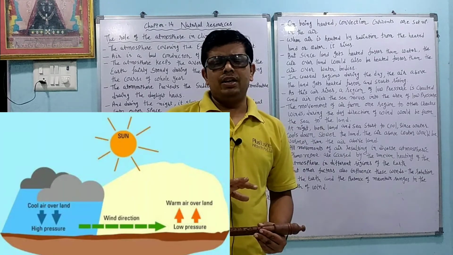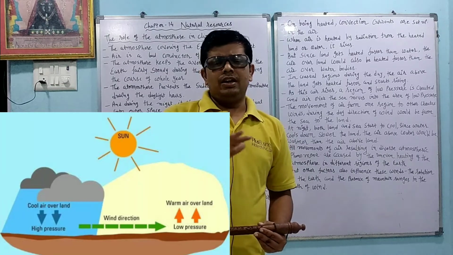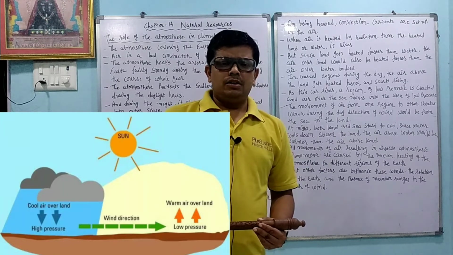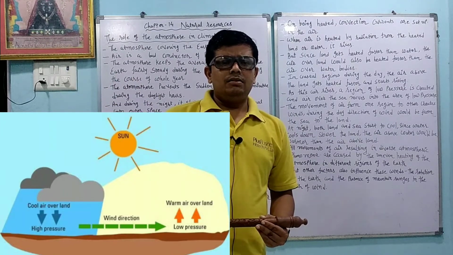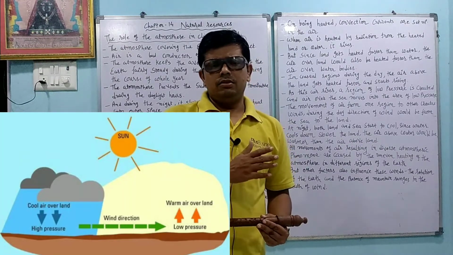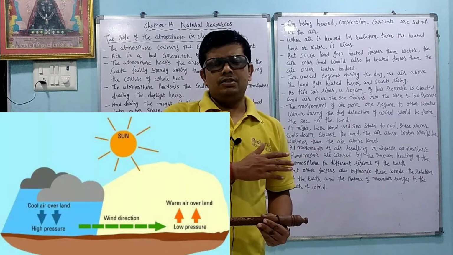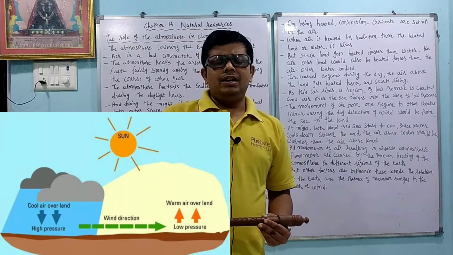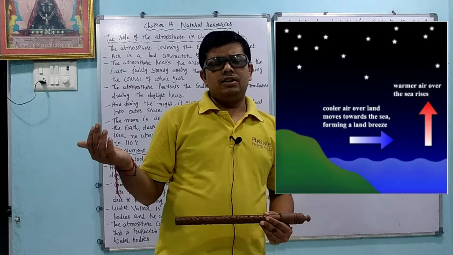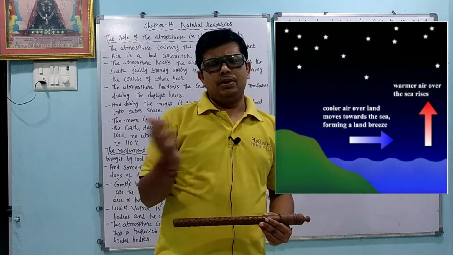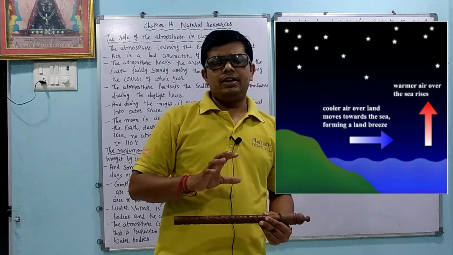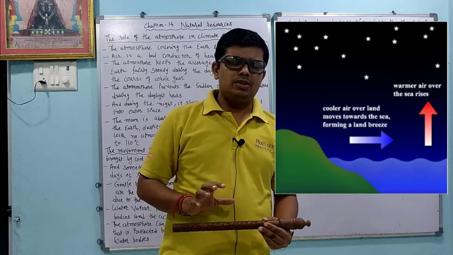Suppose we are comparing the surface area of liquid and the surface area of land. Then in daytime what happens, the land part gets more temperature, it is heated fast compared to the water part. Same way in night time, the solid surface area also cools very fast compared to the liquid, and because of that reason the wind flows in a different direction in daytime as well as night time. Okay, so that we will learn.